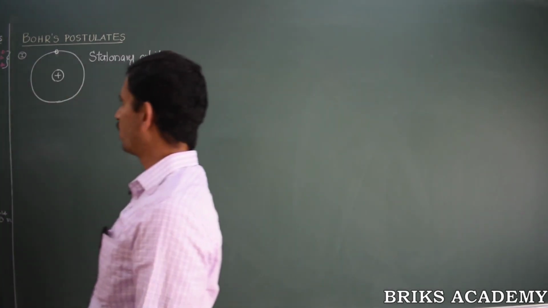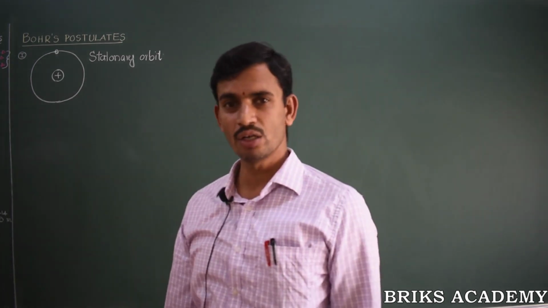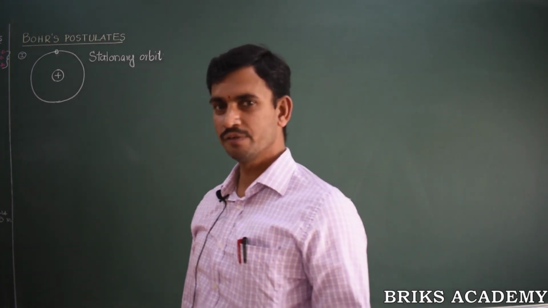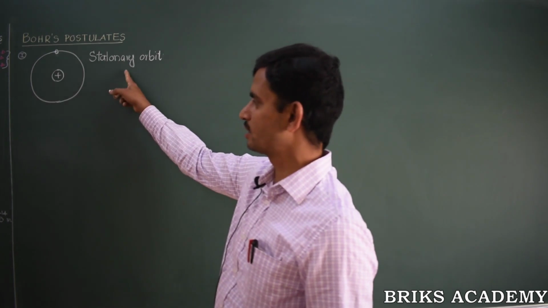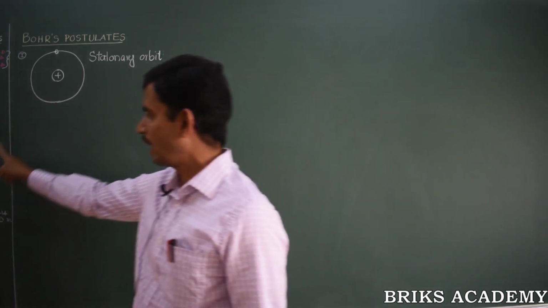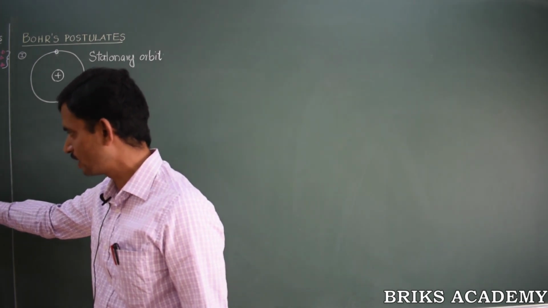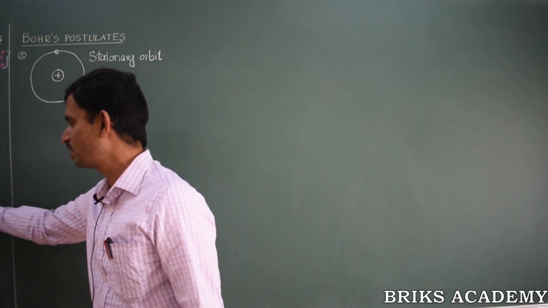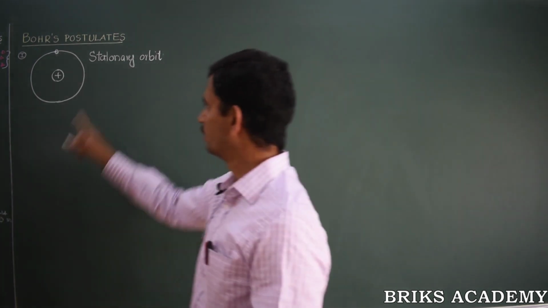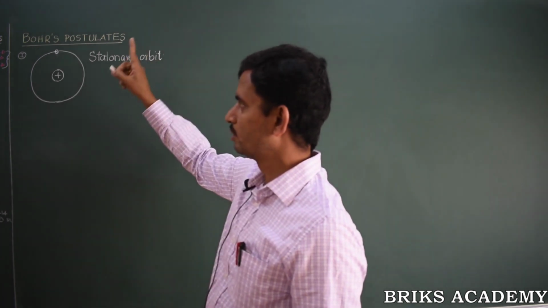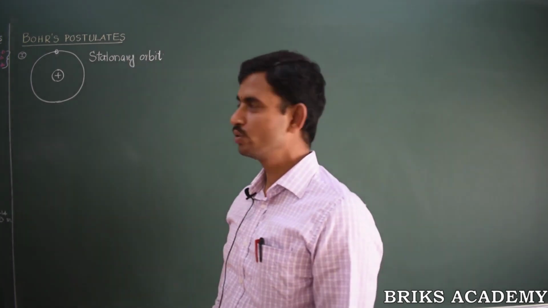Any electron that revolves in a stationary orbit does not lose energy. The energy of the electron remains constant in a stationary orbit. Unlike what Rutherford's atom model suggested, that the electron loses energy continuously, here the electron possesses a constant energy, it does not lose energy.